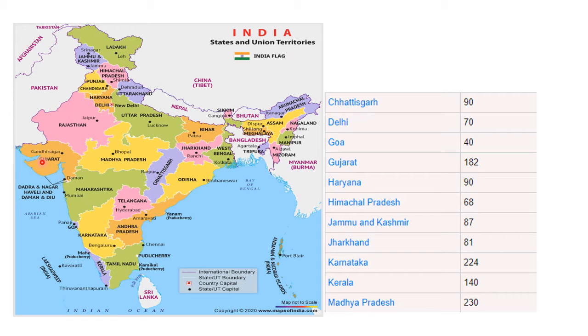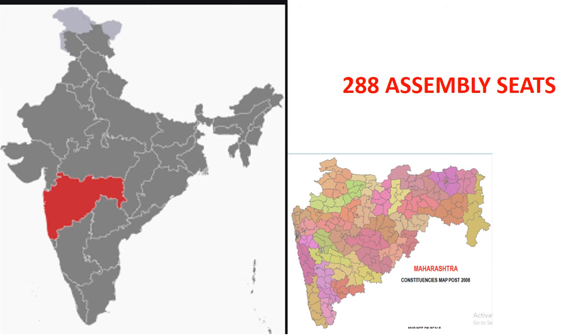So according to the population of that area, the entire state is divided into small units called constituencies, and these constituencies are only for the purpose of election. To choose the members of the Legislative Assembly, elections are held. Now, for the purpose of election, each state is divided into small units called constituencies.